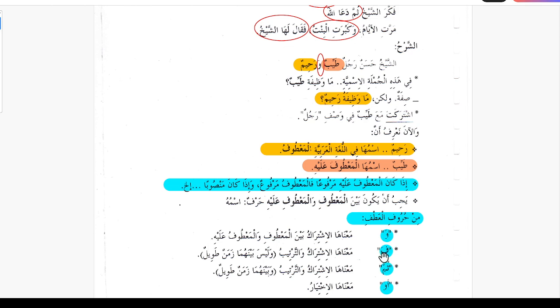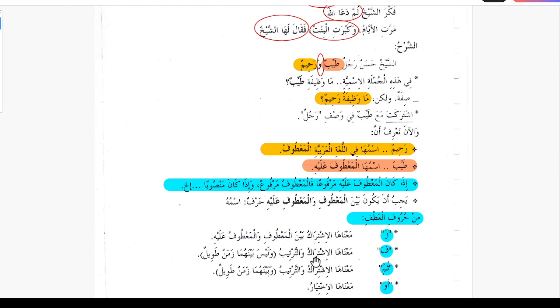Fa is used. Fa means then, so it is used for connection and tartib, the order also. For example, if fa comes, then fa is connecting the two nouns plus also the order.